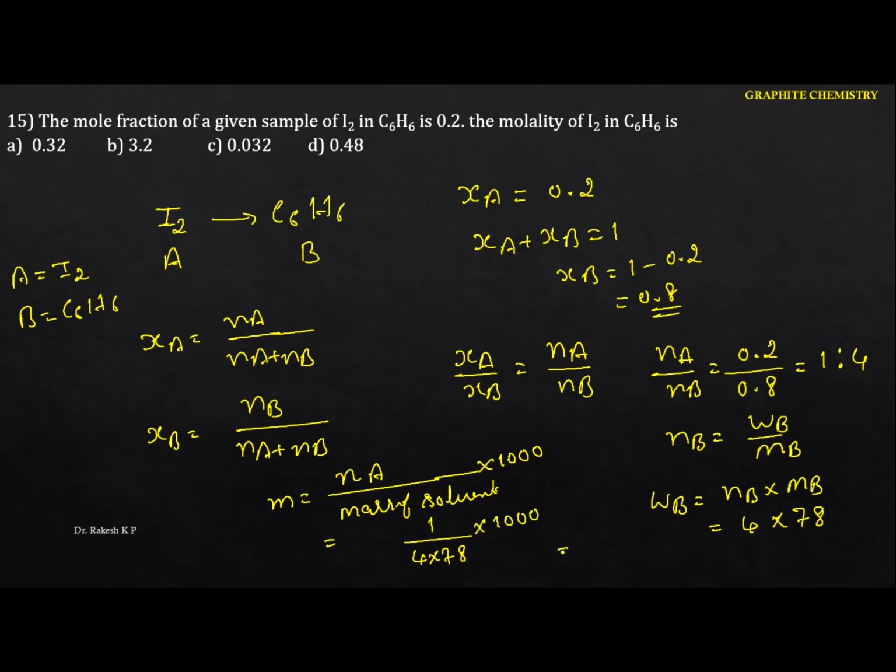Finally we got 3.205 molal. If you do the calculations, you are going to get this. So in this case the option is B. Remember one thing here: they gave the mole fraction of the given sample of iodine. If you do these calculations, we get the number of moles of A, that is iodine, and also of benzene. Once we have the number of moles, we can easily convert into the mass of the solvent. Finally we got 3.205 molal. The option is B.